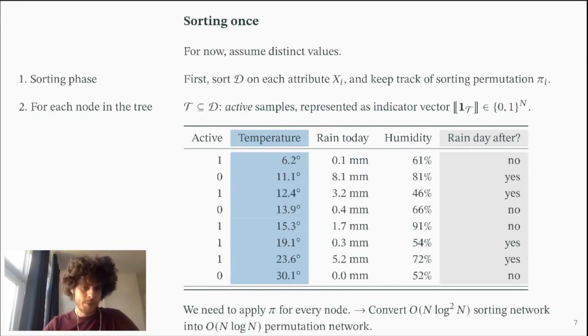So we need to apply this permutation for every node. So this also becomes a bit expensive because the sorting network requires n log square n of these swaps. And to optimize this, we actually convert this into a permutation network, which we have of smaller size.